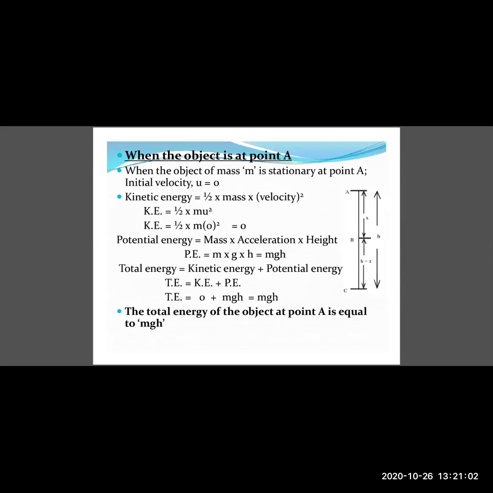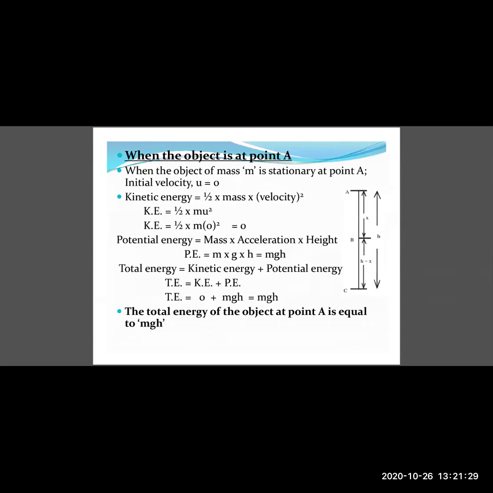If you substitute this, the equation changes to kinetic energy equals half m u squared. As previously mentioned, the value of u is 0 because the object is stationary. So half into m into 0 squared is 0, and anything into 0 is 0. So kinetic energy at point A is 0. Now we will calculate the potential energy of the object at point A.